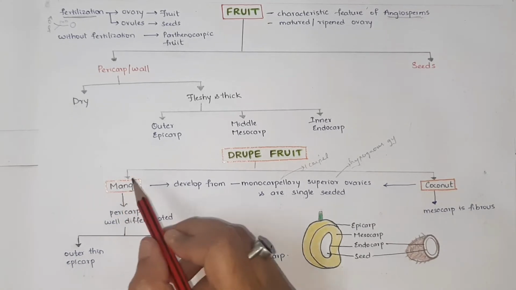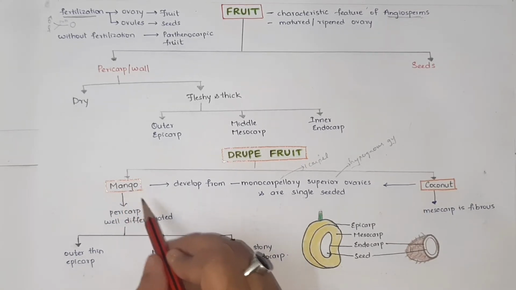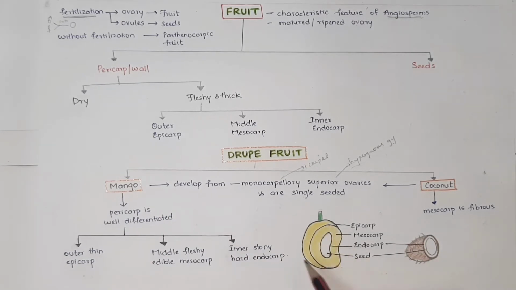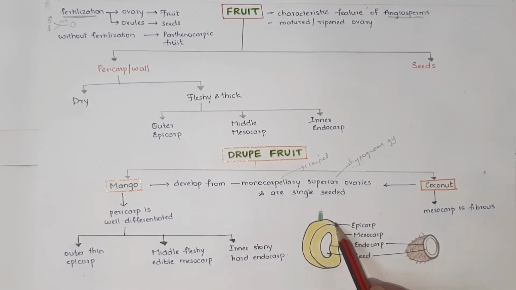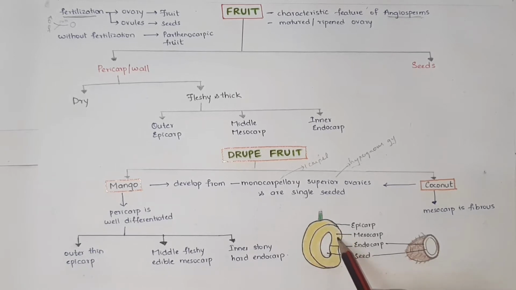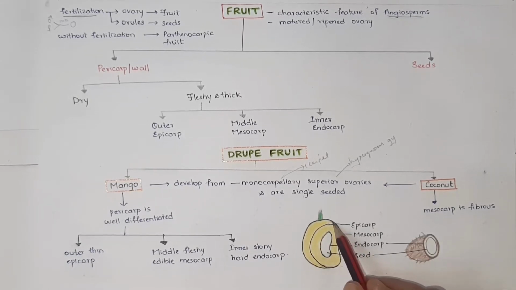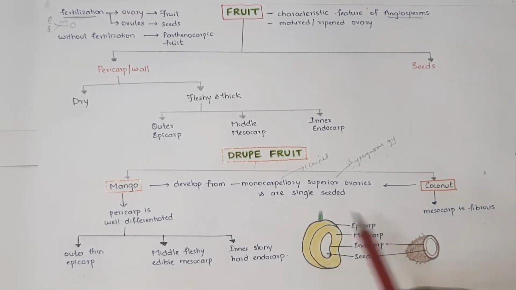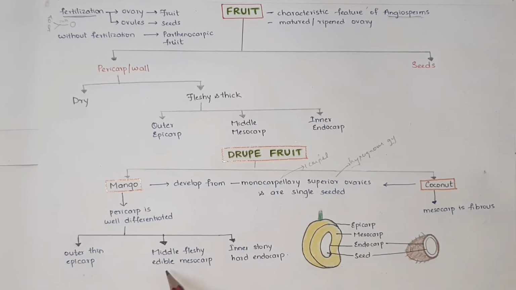Coming to the mango, the pericarp in the mango is well differentiated. You can see here, this is a mango. This is the seed and this is the pericarp. The pericarp is well differentiated into outer epicarp, middle mesocarp and inner endocarp. Outer epicarp is thin. The middle mesocarp is fleshy and edible.